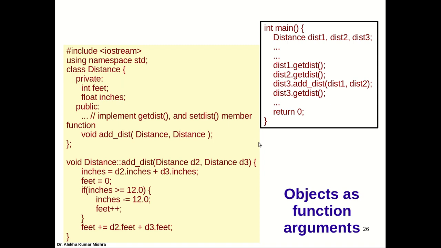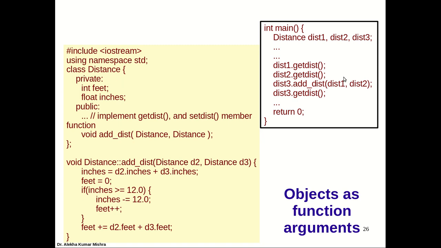When we print here, we access the distance value of d3 and we'll get the sum of dist1 and dist2, stored in dist3.